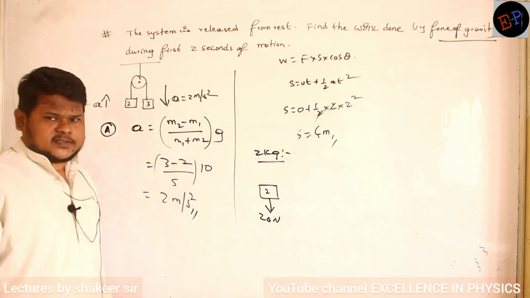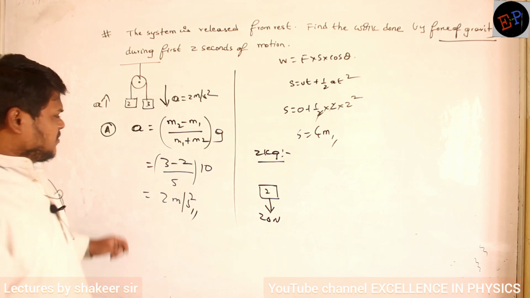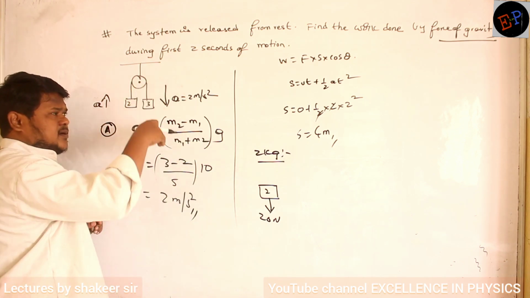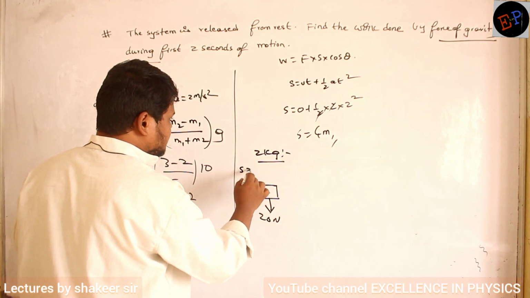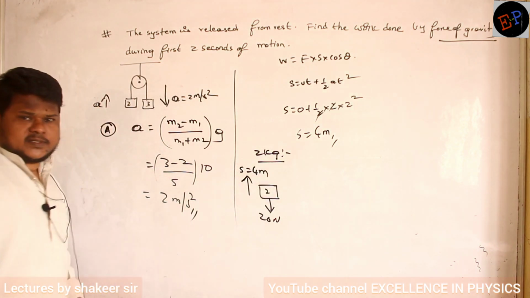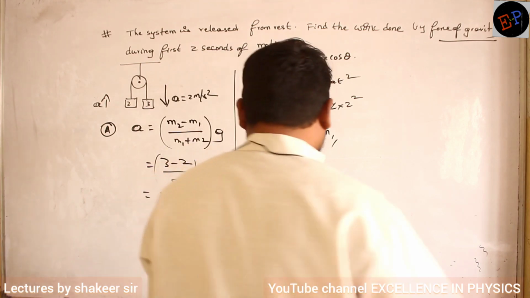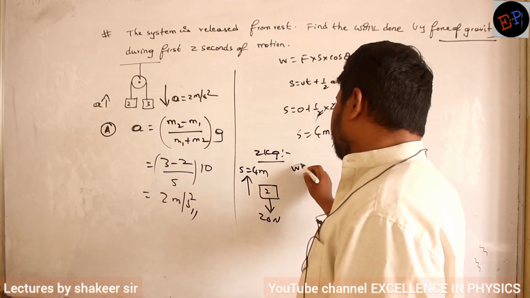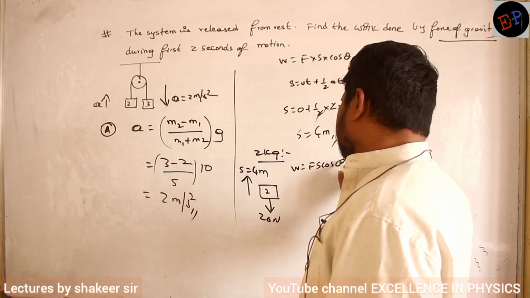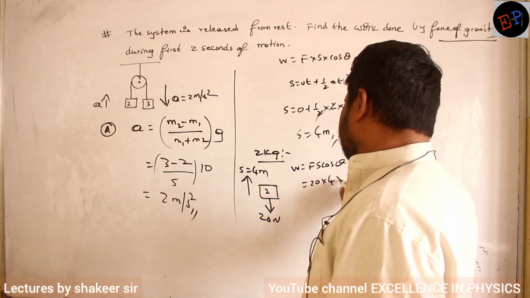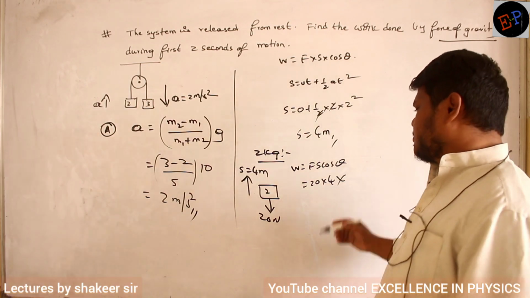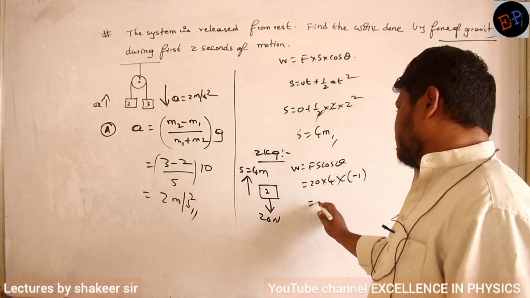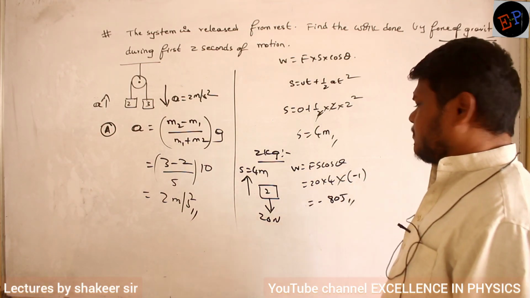In which direction will the displacement be? Displacement will be in the upward direction. The bigger body comes down, the smaller body moves upwards. So displacement is equal to 4 meters, in the upward direction. So calculate work done in this condition. W is equal to Fs cos theta. Force is 20, displacement is 4. But what is the angle between force and displacement? 180 degrees. So cos 180 is minus 1. So minus 80 joules of work is done.